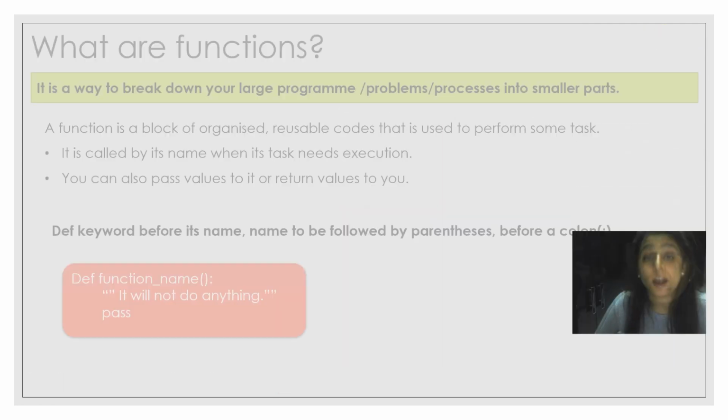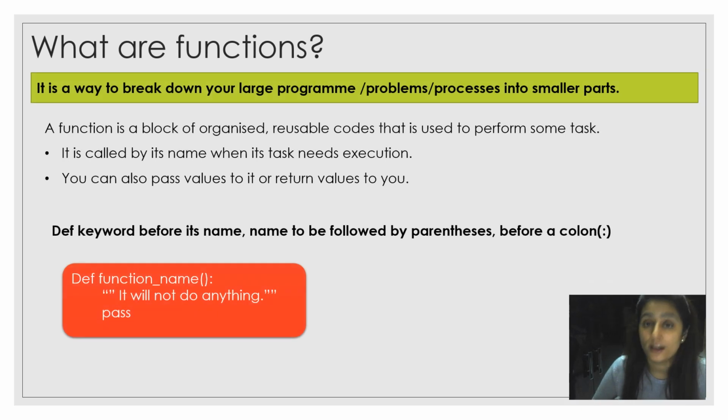Next are functions, so we should understand them. A function is a way to break down your large programs, problems, and processes into smaller parts so that we can easily handle a big project. A function is a block of organized, reusable code that is used to perform some task.